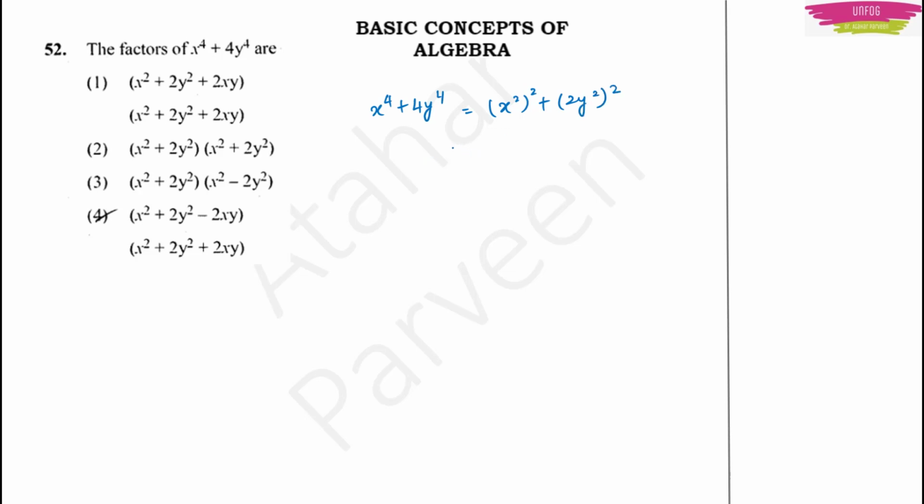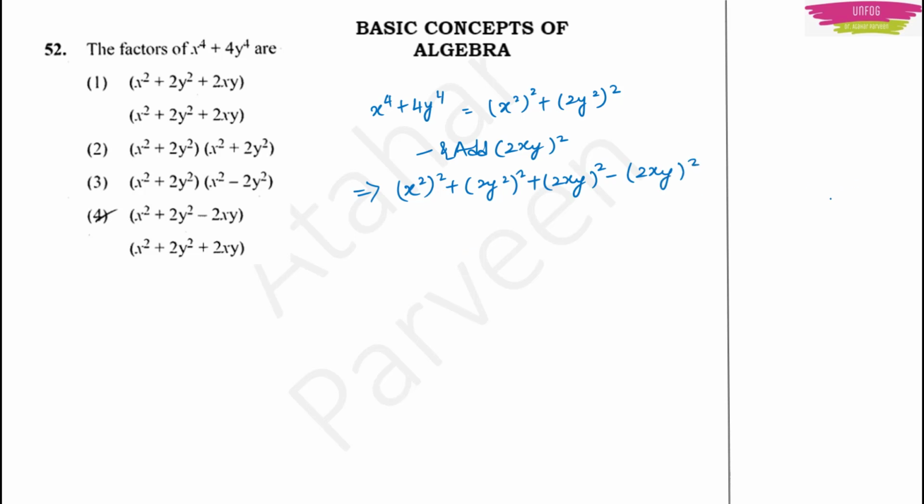Now you can add and subtract 2xy whole square. Just add and subtract 2xy whole square. So your equation will become like this, x square whole square plus 2y square whole square plus 2xy whole square minus 2xy whole square.